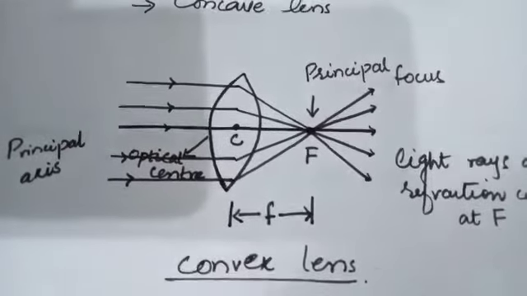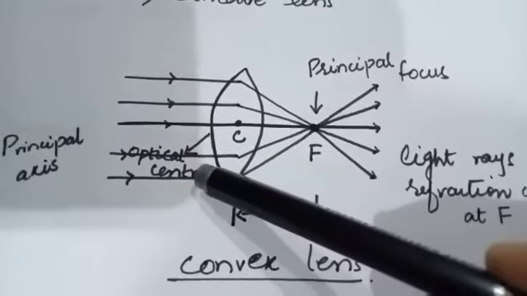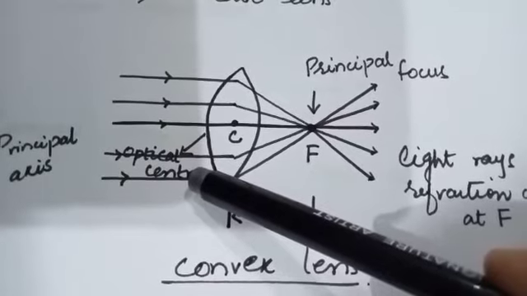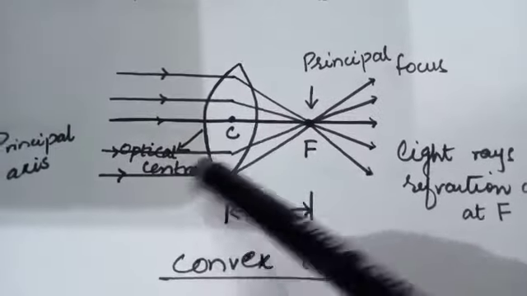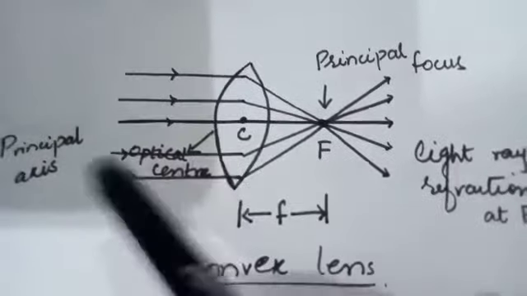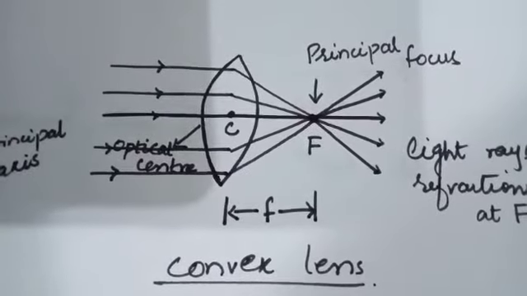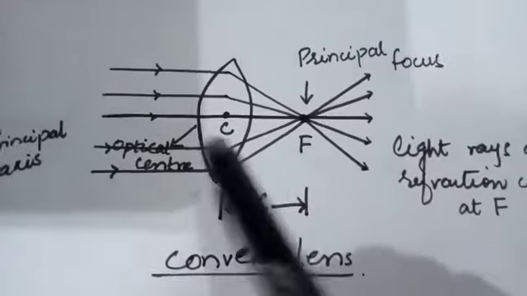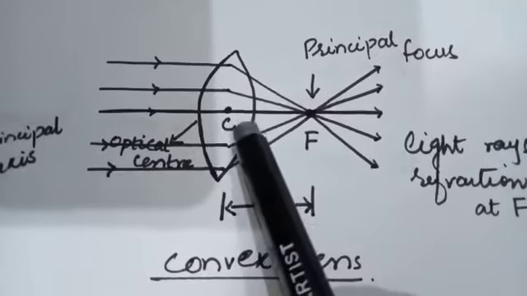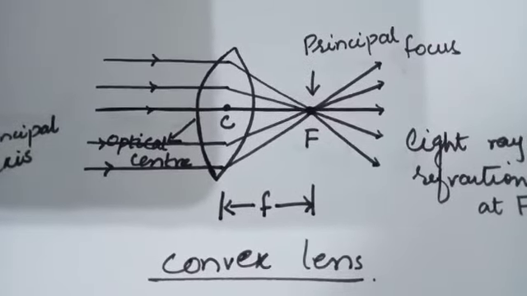For the convex lens, the center of the convex lens is called the optical center. Each of the two surfaces of a spherical lens is a section of a sphere. The line that passes through the two centers is called the principal axis. What is the optical center? A point on the principal axis at the center of the lens is called the optical center. It is represented by C.